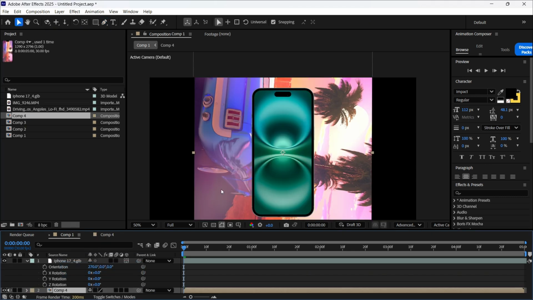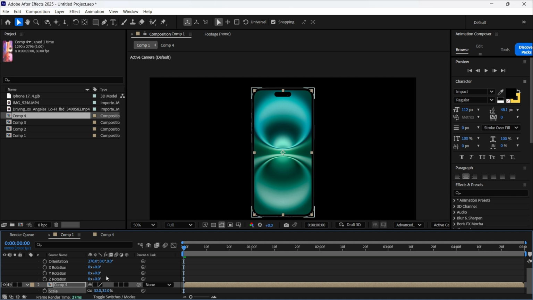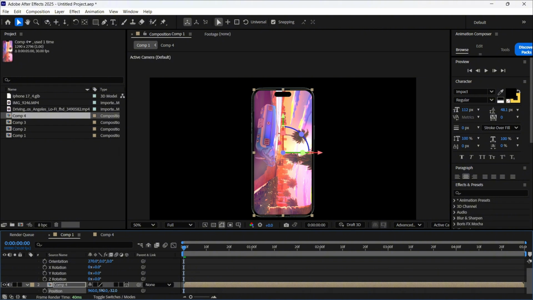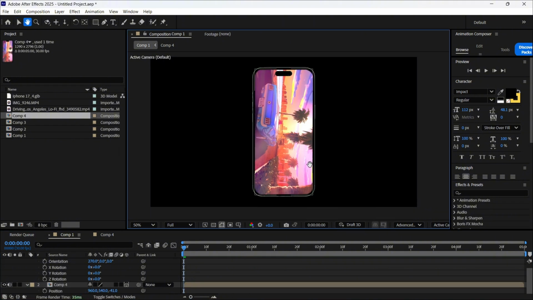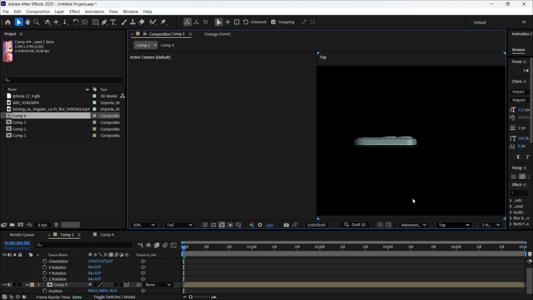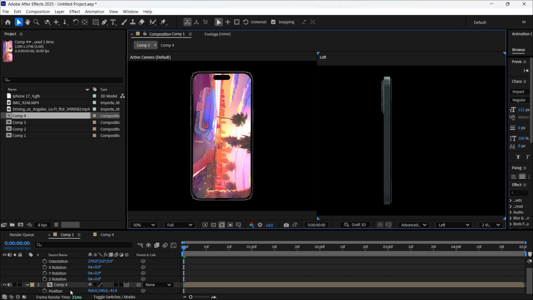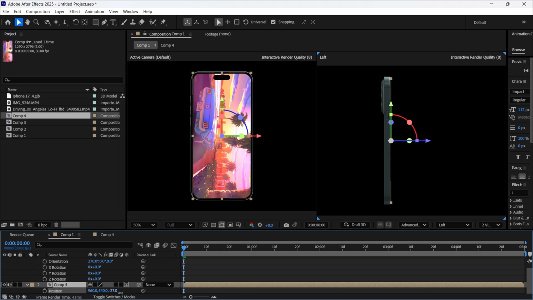And after that guys, we return to our first composition, drag our previous one here and make it as a 3D object. And select the dimensions. To do this, we just need to select the correct scale relative to the phone screen and move it along the Z-axis position so that this screen is in front of the phone model. To make it easier, you can turn on two screens to see how it looks from the left or the right side.